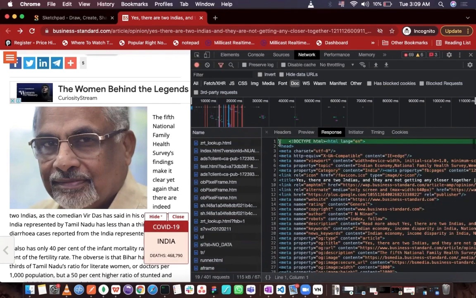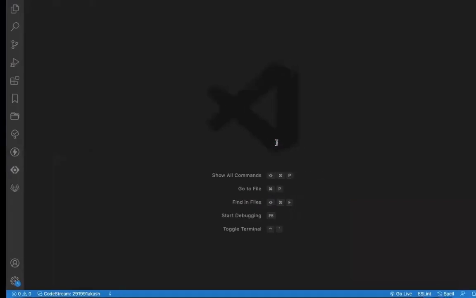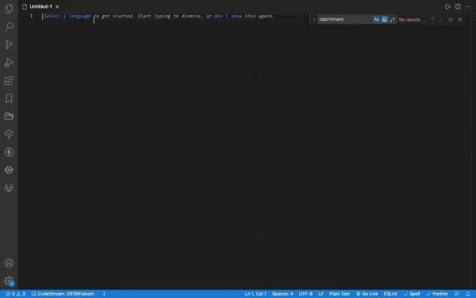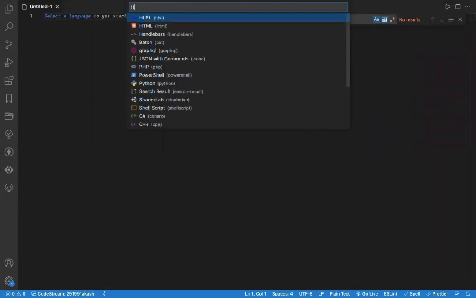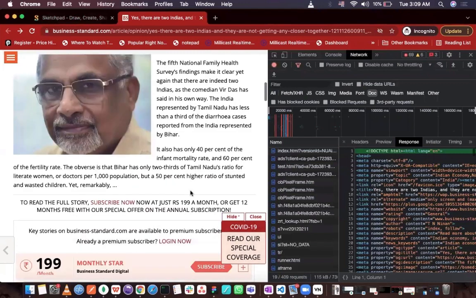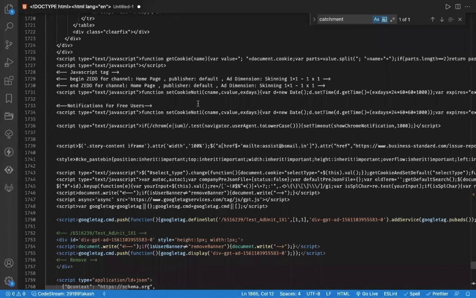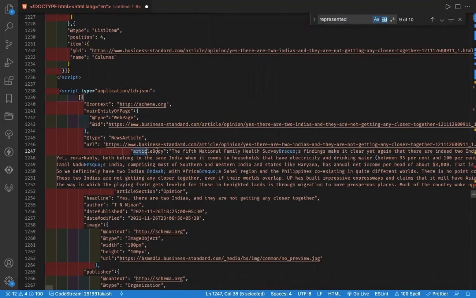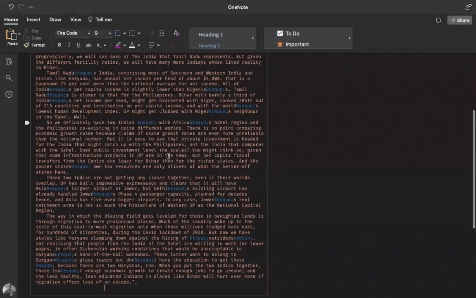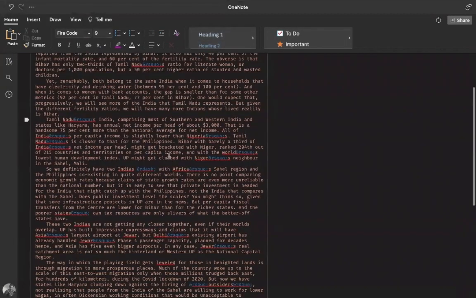Just copy this code. I will search for a keyword from this article in this source code. Found the article body. I will just copy and paste it. So this is our article.